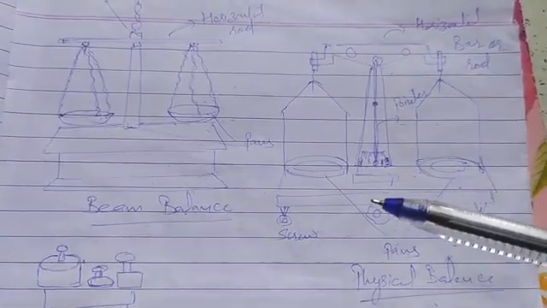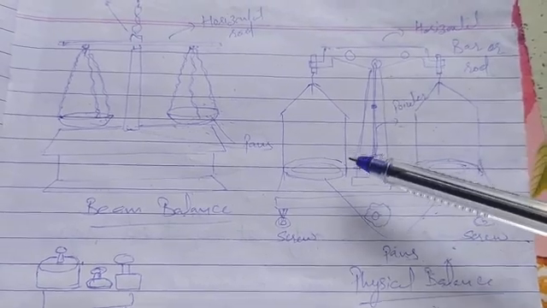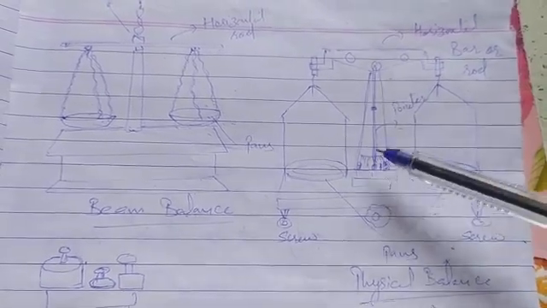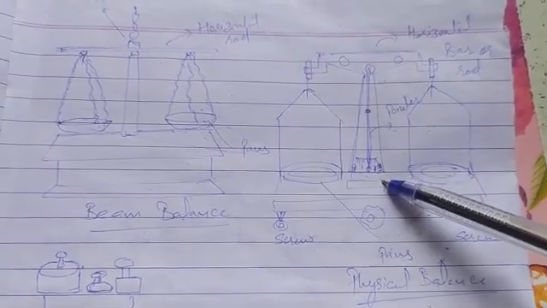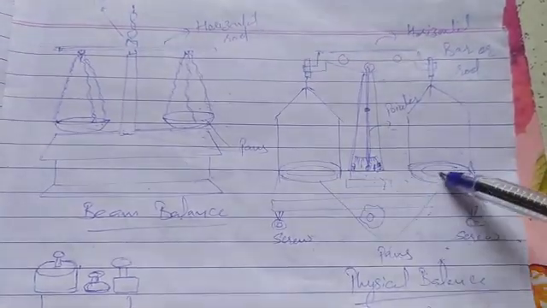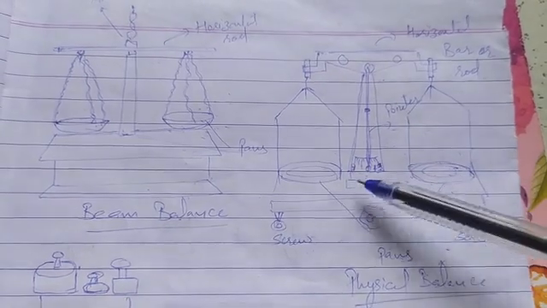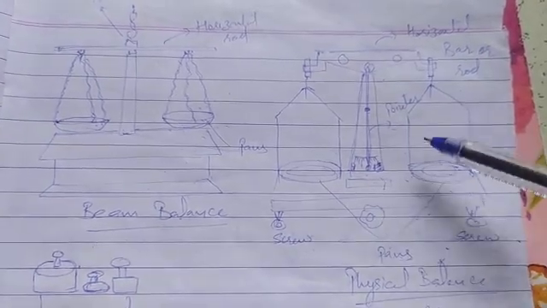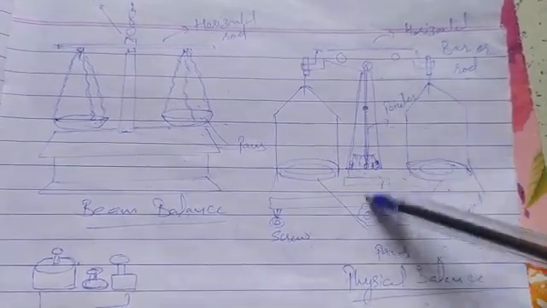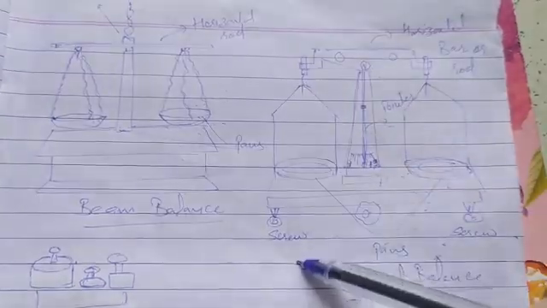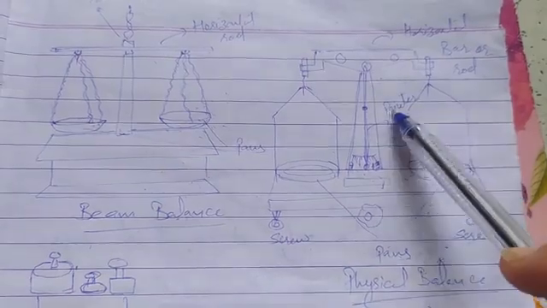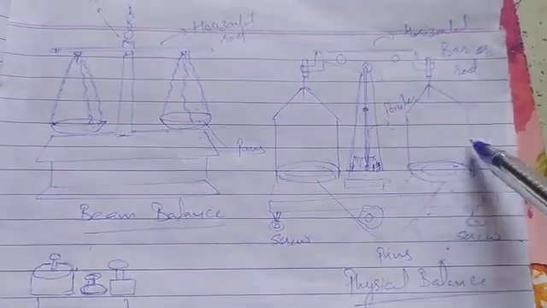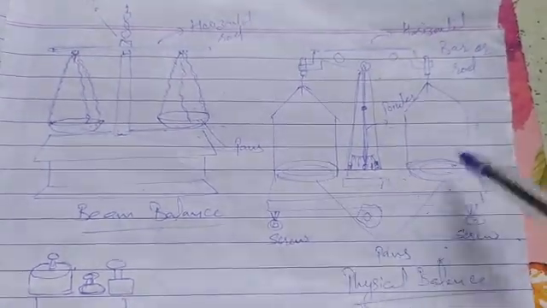And the third one is we have to avoid the measurement of the mass of the object in the presence of wind, because wind can affect the measurement of the mass. So sometimes a glass case is used, or the whole arrangement is put in a glass case so as to avoid the effect of the wind on the mass of the object.